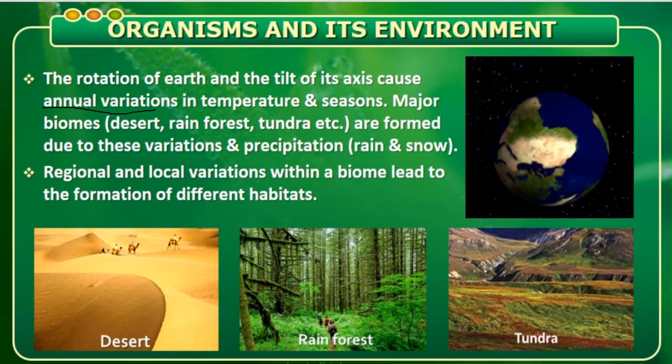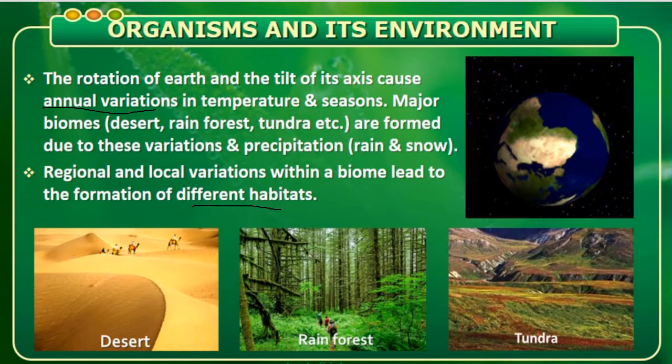Now, the regional and local variation within a biome leads to the formation of different habitats. See, there are two things to be understood here. One thing is the major thing, the formation of a biome. After a biome is formed, there will be local variation. When we refer to the word annual variation, it tells about the intensity of sunlight, the variation of temperature, and variation in precipitation, that is the rain and the snow. So this is a major variation. Due to this major variation, there is a formation of the biome.